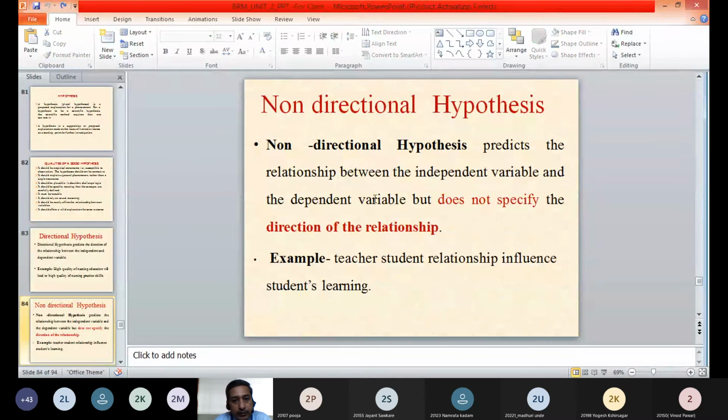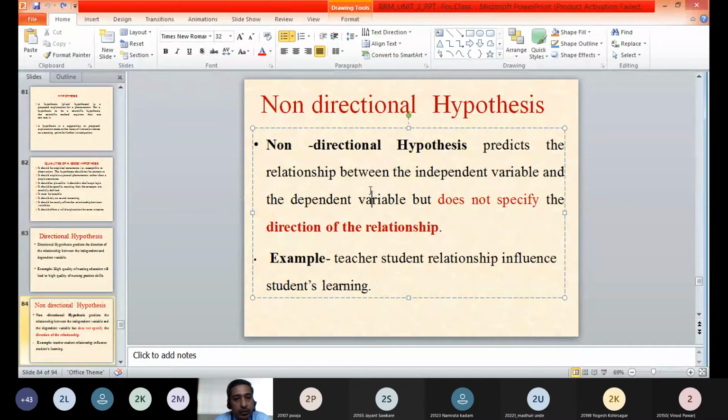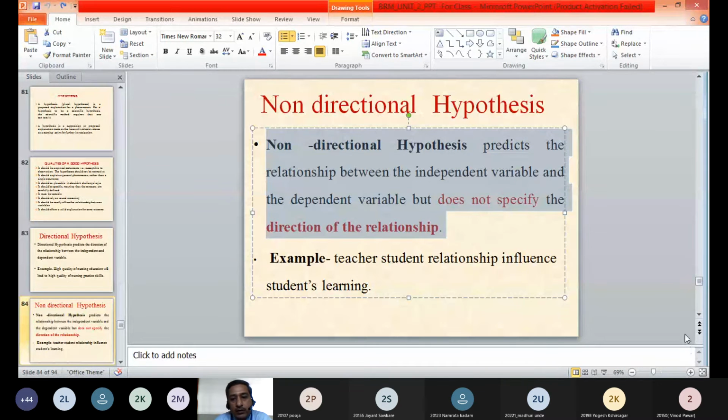Another type of hypothesis is your non-directional hypothesis. Non-directional hypothesis means a hypothesis wherein there is a relationship between dependent and independent variables. However, it will not depict or show any type of direction. That type of hypothesis can be called a non-directional hypothesis.